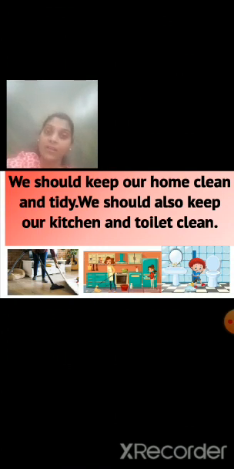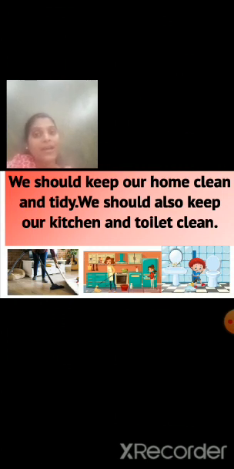If we do not clean our toilets or kitchens, we may fall sick, because many flies and dirty germs may come inside the house and sit on our food. Because of that, the food gets contaminated. The food will become dirty, and if we eat that type of food, what will happen?